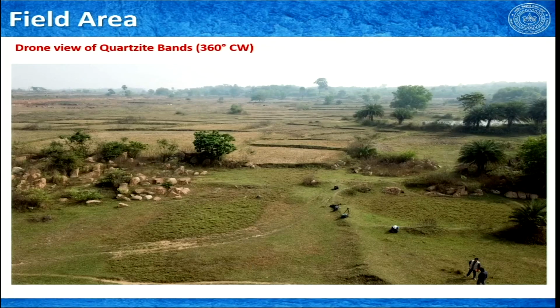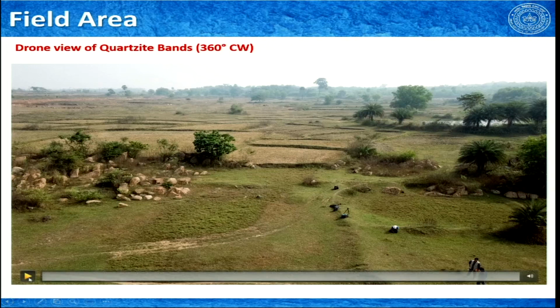Okay. Now, we will see the overall location through a 360-degree view, and the view is clockwise. So, the way the drone will rotate, we fix the drone to a single location and then make it just rotate at a single point along an axis. So, we can have a total overview of this region. What we see here is the third quartzite band, and I will mark different places as we see them one after another. Let us have a look.